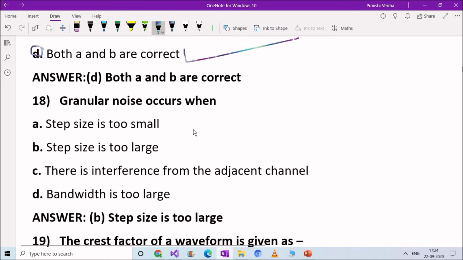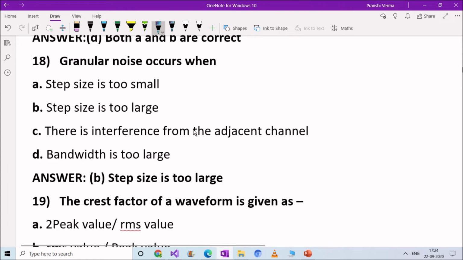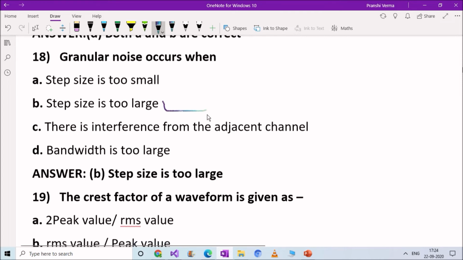Next question. Granular noise occurs when option A, step size is too small, option B, step size is too large, option C, there is interference from the adjacent channel, option D, bandwidth is too large. Right answer is option B. Granular noise occurs when step size is too large. Option B is right here.